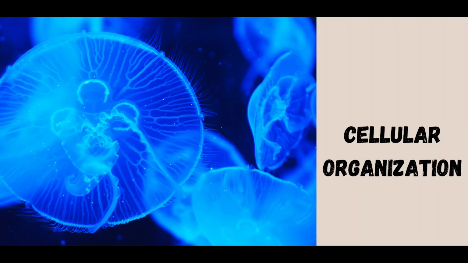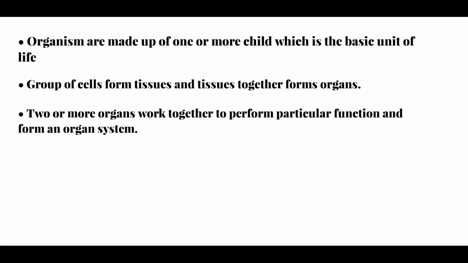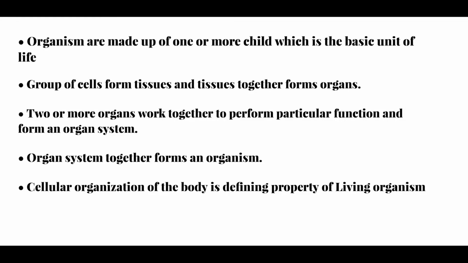The fourth characteristic of living organisms is cellular organization. We all know that the basic unit of life is the cell. Organisms are composed of one or more cells. Group of cells forms tissues and tissues form organs. Two or more organs work together to perform a specific function and form an organ system. The organ systems together form an organism, and hence cellular organization of the body is the defining property of living organisms.